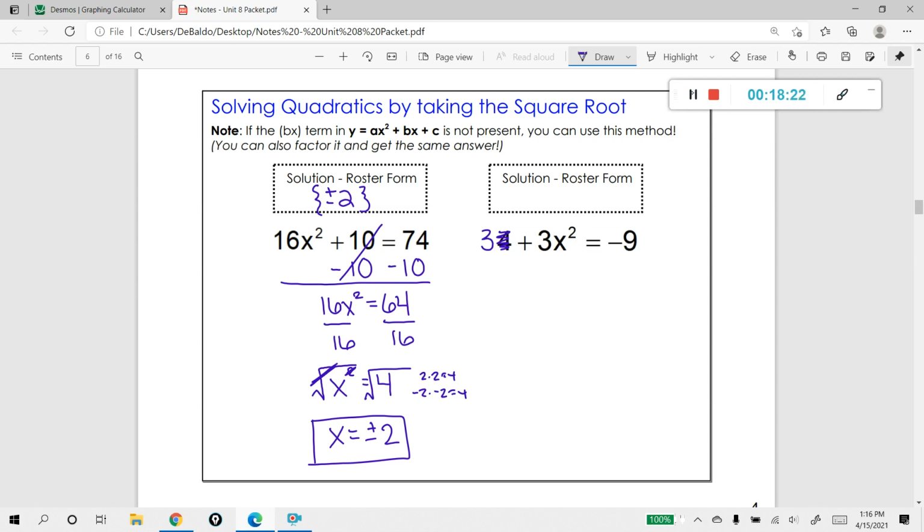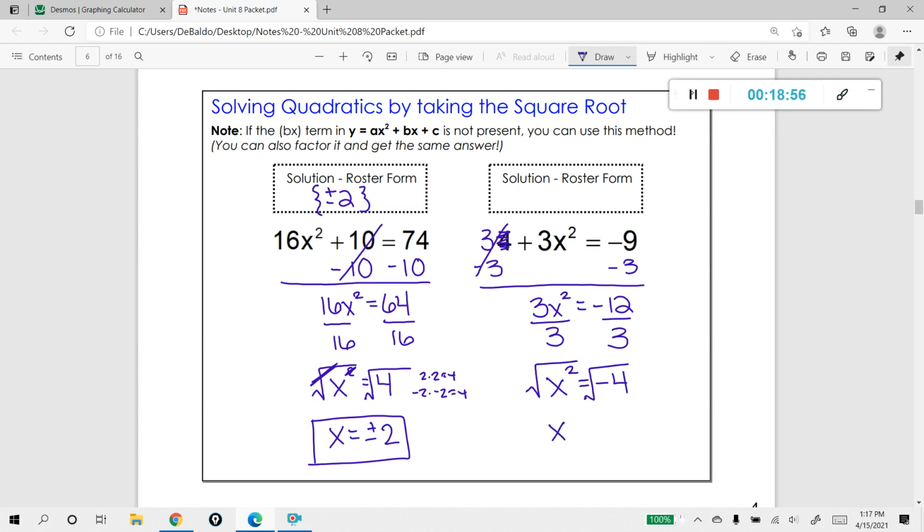Okay, let's go ahead and subtract 3 from both sides. I think that's going to do what I intended it to do. So 3x squared equals negative 12. Now, I'm going to divide both sides by 3, just like before. And this time, x squared is going to be equal to a negative 4. To get the x by itself, we're going to take the square root of both sides.